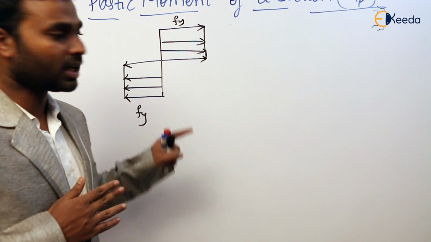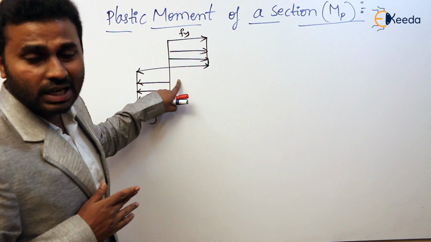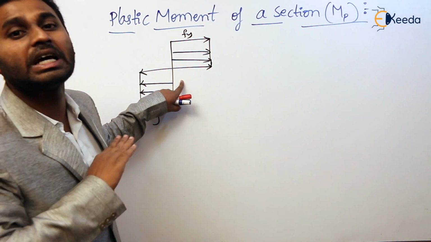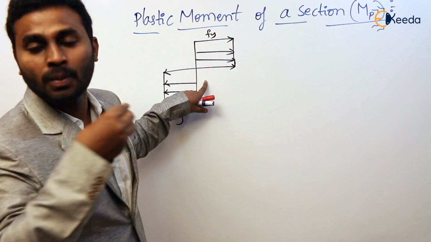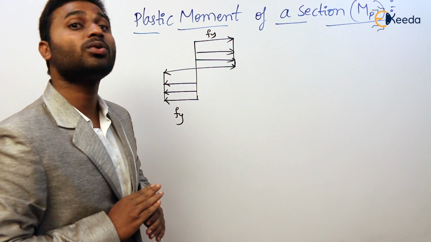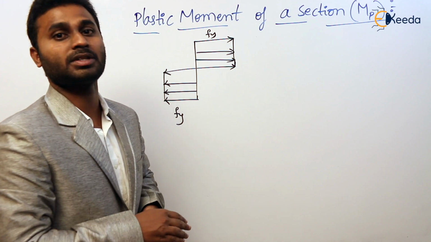Here, as it is not linear, it is constant or uniform. So Hooke's law is not valid, and as Hooke's law is not valid, we cannot use that formula. Then how do we calculate the plastic moment carrying capacity of that section?